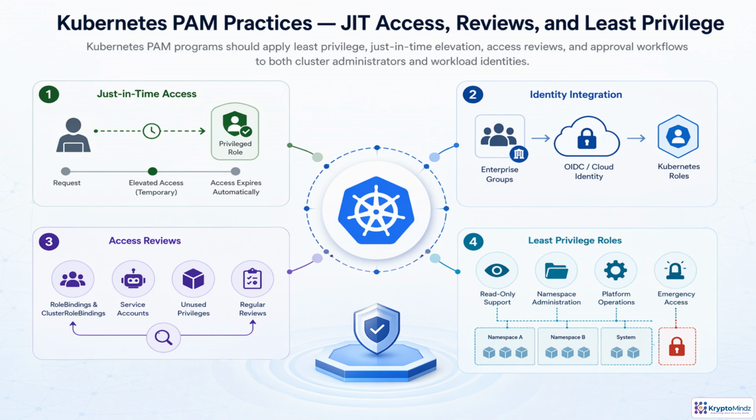Privileged access in Kubernetes should operate as a lifecycle, not a permanent entitlement. A user requests access, an approver validates the need, the role is activated for a limited window, activity is monitored, and the grant expires automatically. For example, an engineer might receive namespace admin for 2 hours, while cluster admin remains reserved for audited break glass events. Tie access to enterprise identity through OIDC or Cloud IAM, then map groups to Kubernetes roles. Review RoleBindings, ClusterRoleBindings, service accounts, and unused permissions regularly, so least privilege stays accurate over time.